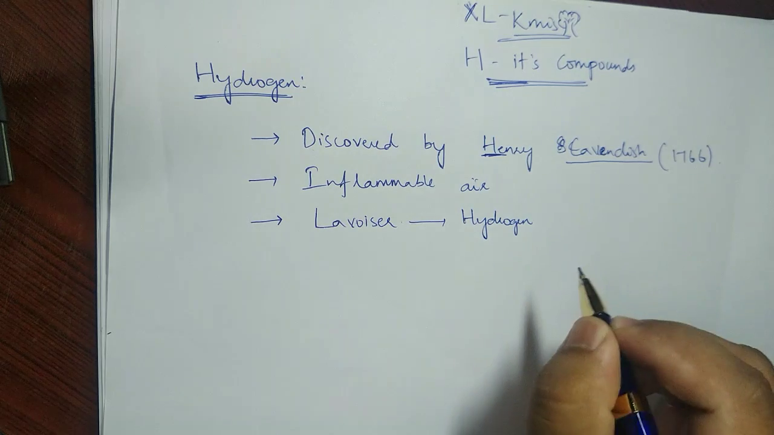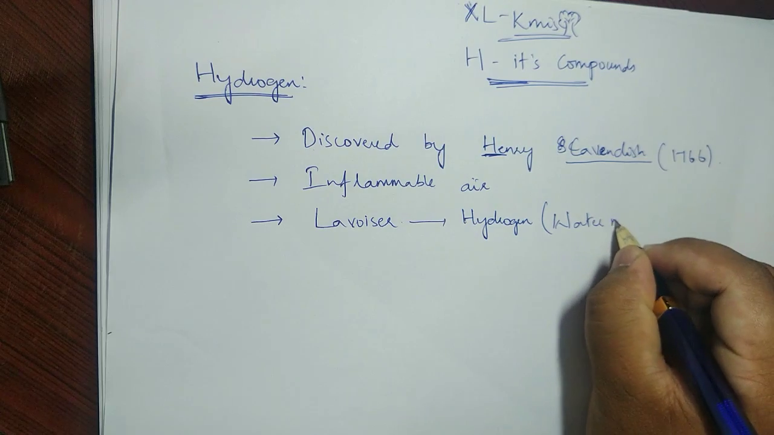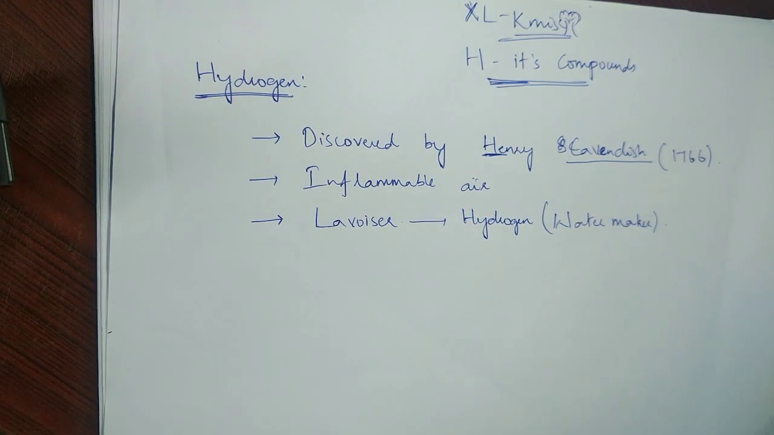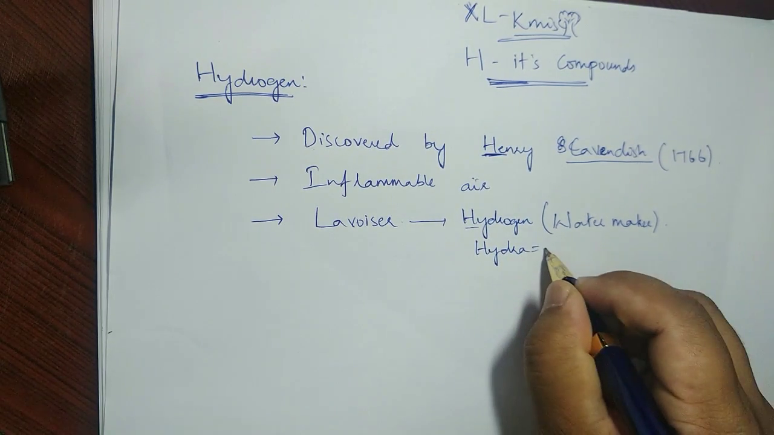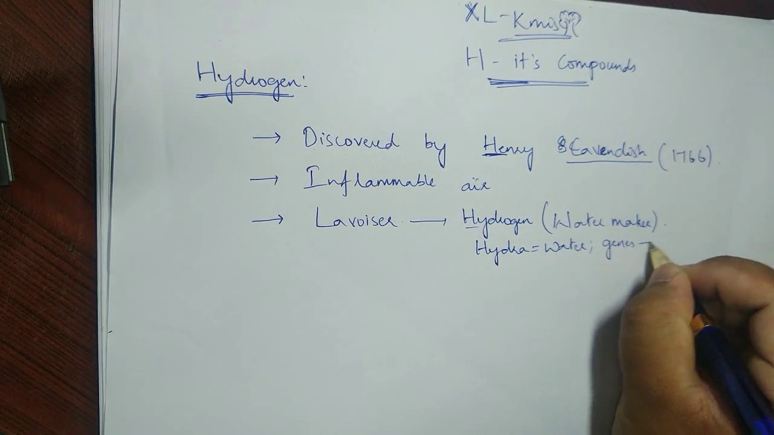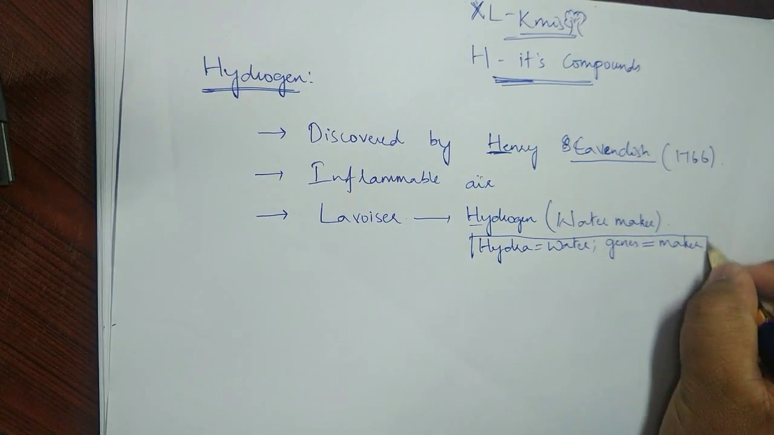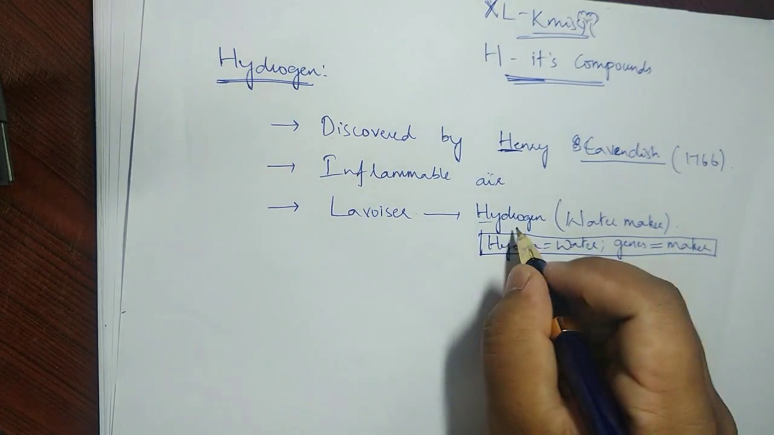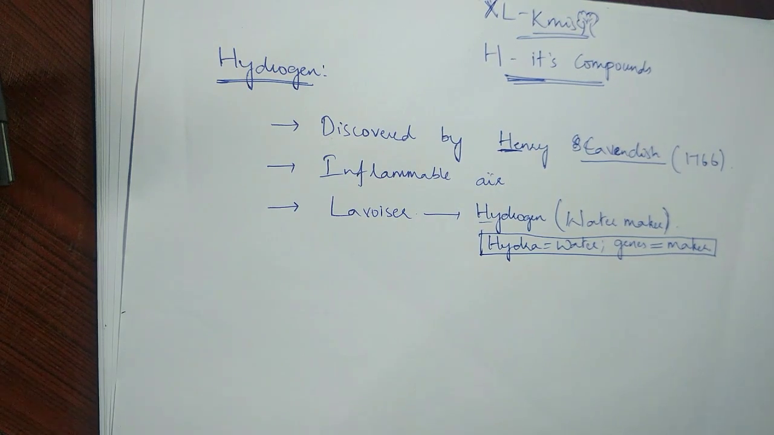What does hydrogen mean? Hydrogen means water maker. In Greek, hydra means water, and gen, or genus, means maker. With these two words, the word hydrogen is made. Hydrogen, water maker. No doubt we know why it is called water maker: it can prepare water, and we see that water definitely consists of hydrogen.